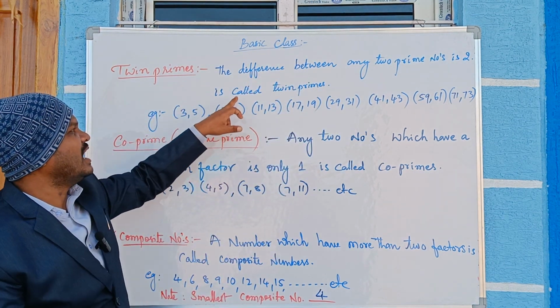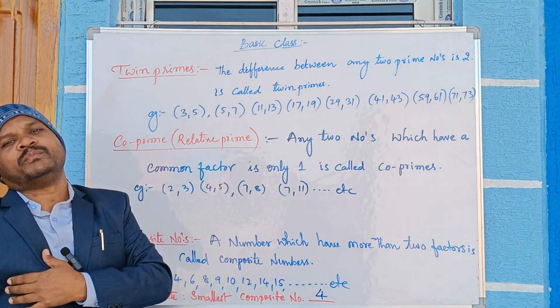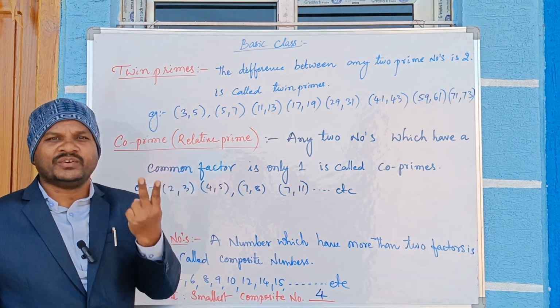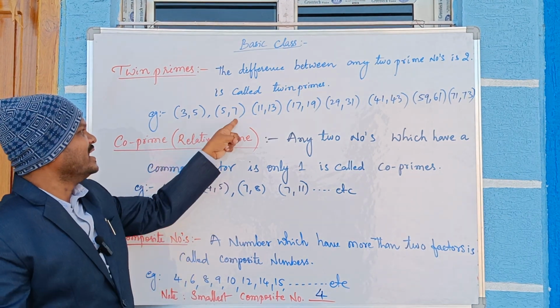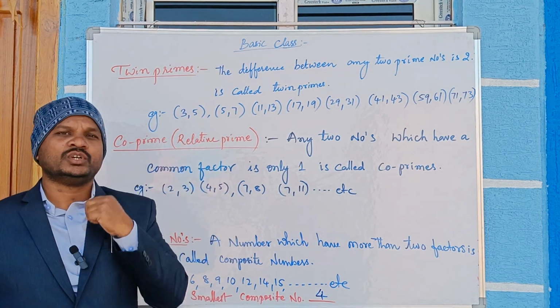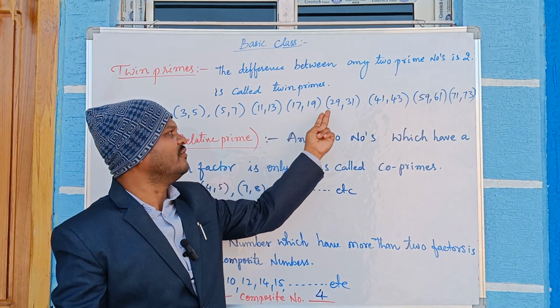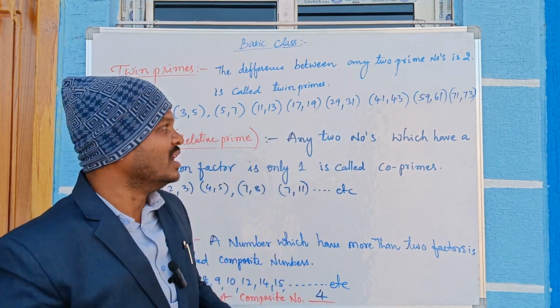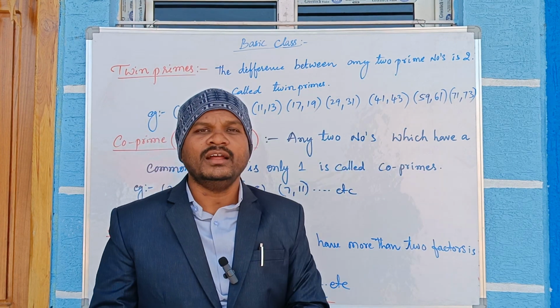Then only can we call them twin primes. For example, 3 and 5: 5 minus 3, how much difference? 2. Then 5 and 7: 7 minus 5, how much? 2. Similarly, every pair of primes which I wrote on the board has a difference of 2 only, and these are called twin primes.